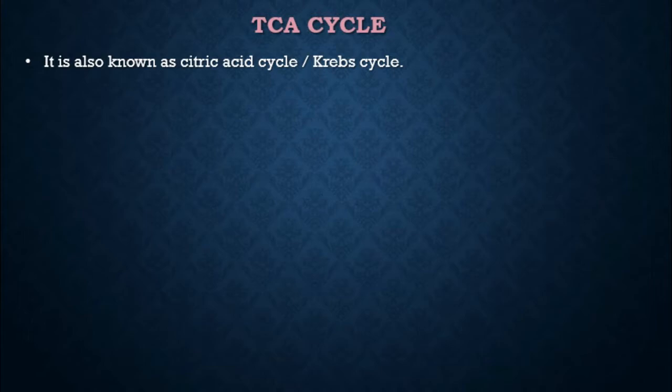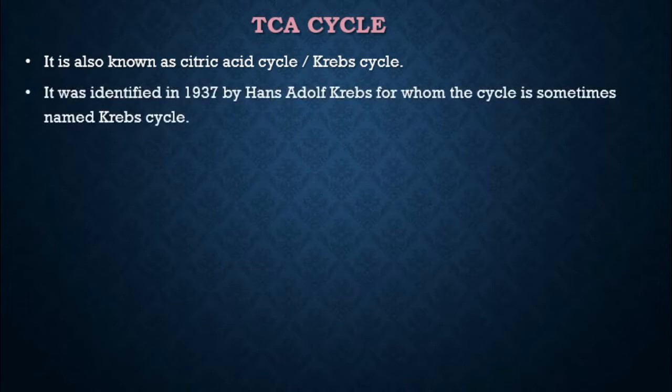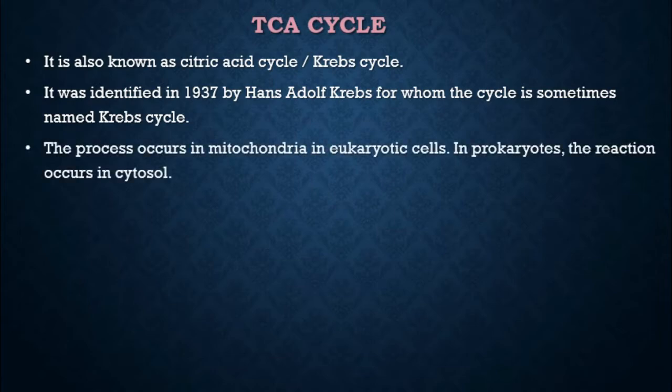TCA cycle is also known as citric acid cycle or Krebs cycle. It was identified in the year 1937 by the scientist Hans Adolf Krebs. So for whom we are calling this cycle as Krebs cycle. This process occurs in mitochondria in case of eukaryotic cells. In prokaryotic cells, the reaction occurs in the cytosol.